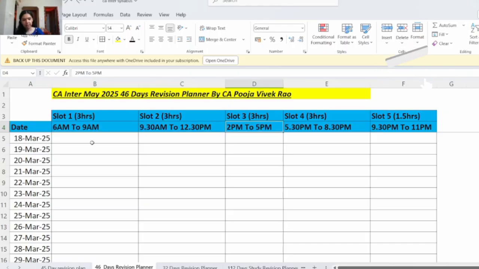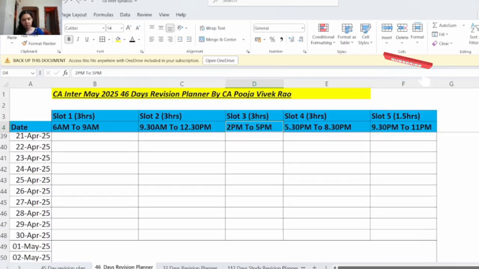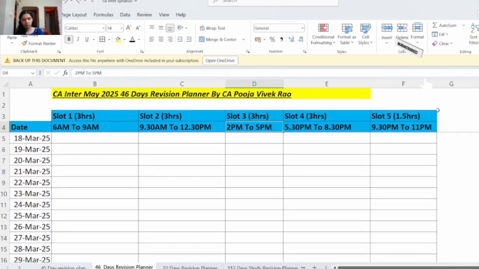So we can see here that we have spread the study slots throughout the day, and there are also sufficient breaks between each slot so that you do not get bored by studying continuously. And there is also sufficient time for sleeping, like 6 to 7 hours has been allocated for sleep, because when you sleep well your mind will be fresh and you will be able to concentrate better on your studies. It is very important to take care of your health during the study leave.